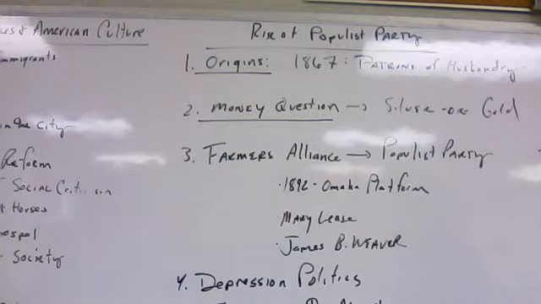So what's going on here? Why does this money question help cause one of the more important, more influential third parties created during the late 19th century? I want to talk about the Greenback Party again. I mentioned that a little bit earlier, and what greenbacks are. Greenbacks are paper money not backed by specie, not backed by gold or silver. This had been issued by the federal government during the Civil War.